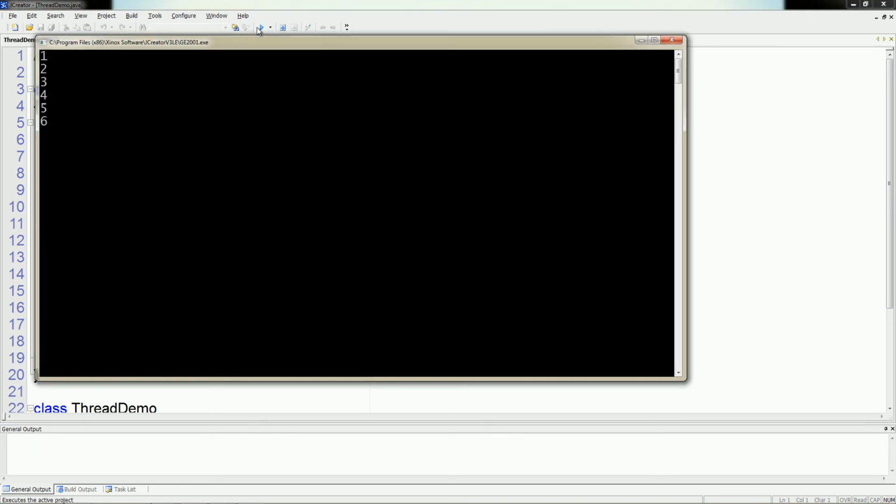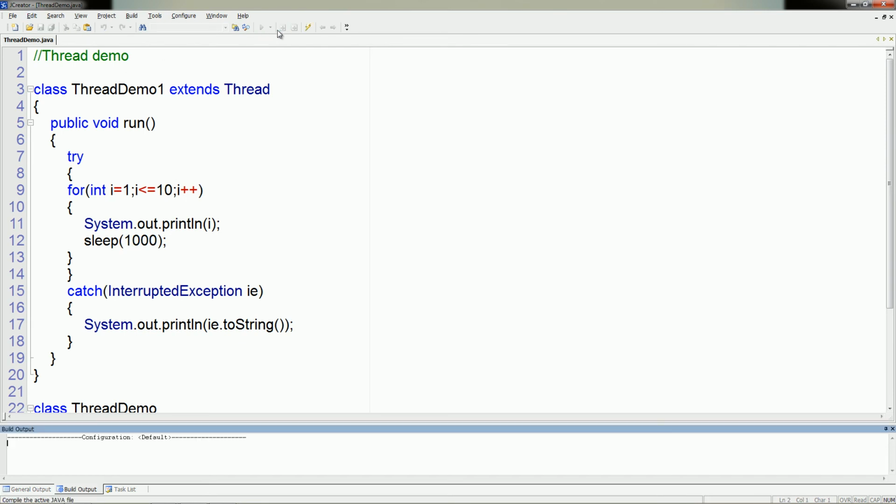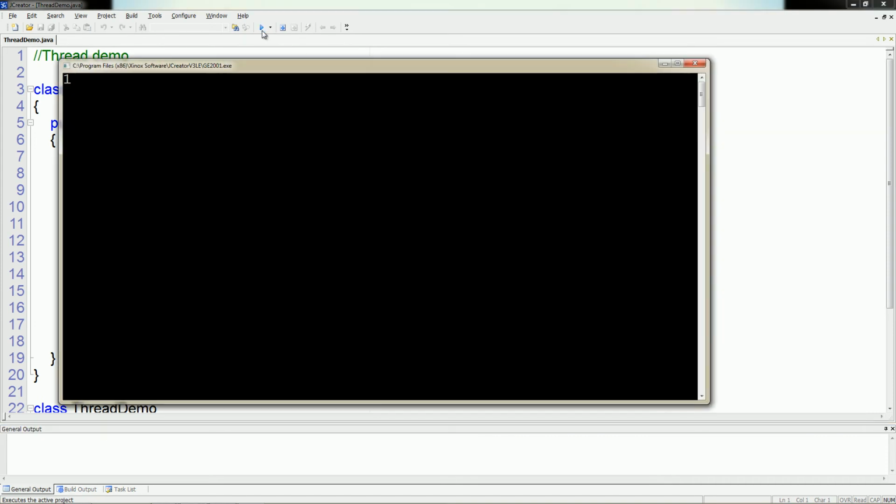Here is the output. If we give a longer time interval here, then what happens? The process is a little slow.